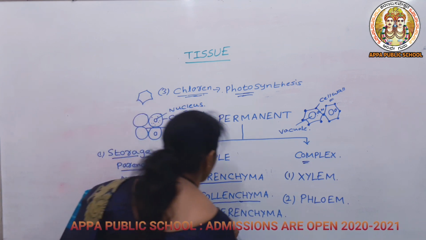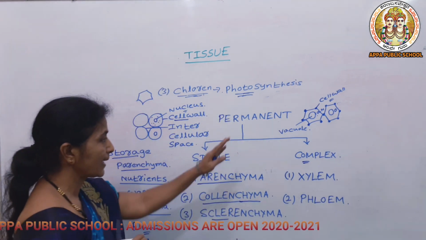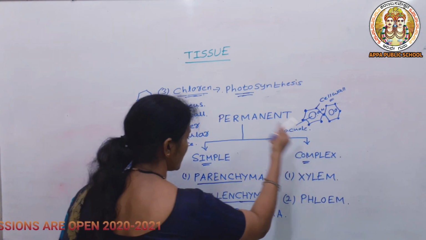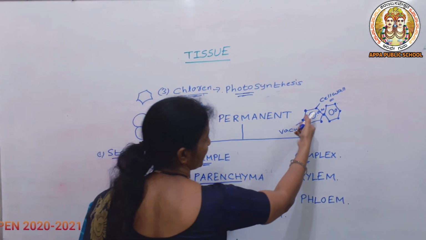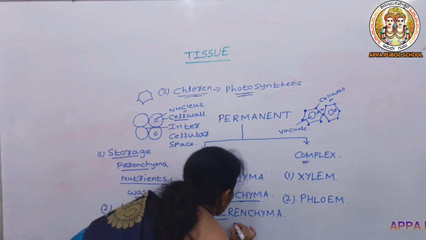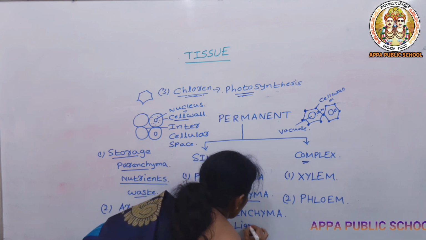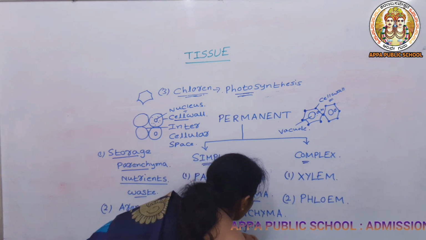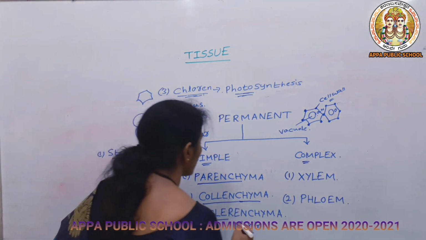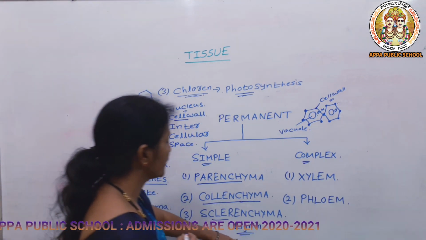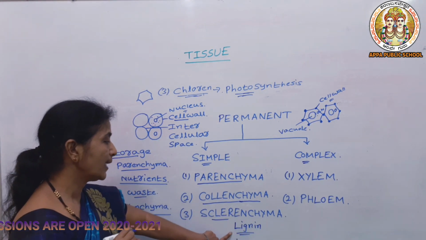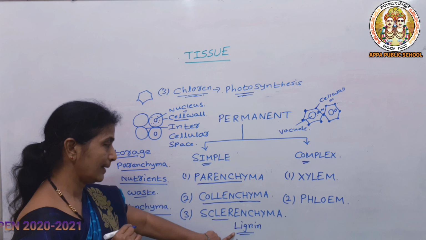Let us move to the sclerenchyma. Sclerenchyma has a similar structure, but instead of cellulose it has a material known as lignin, a cement-like material. Lignin is present at the corners, and due to the presence of lignin it gives mechanical support.